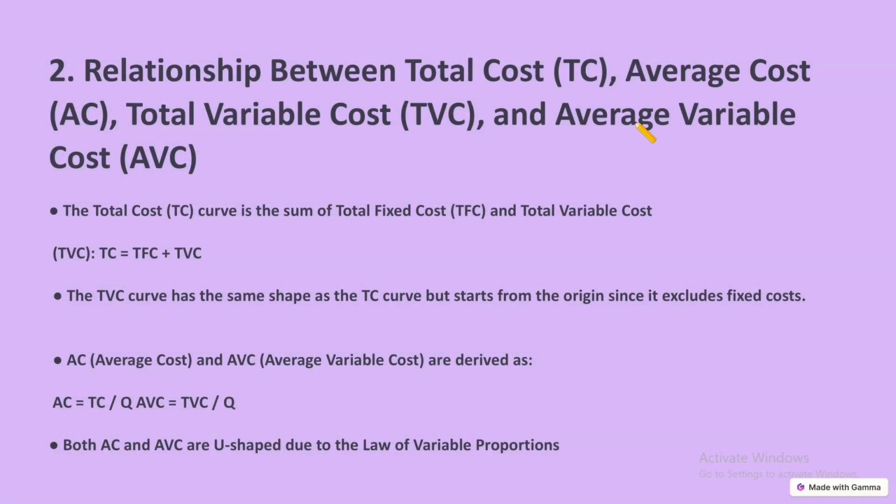So, the relationship between total cost, average cost, total variable cost and average variable cost. The total cost curve is the sum of total fixed cost and total variable cost. The total variable cost has the same shape as the TC curve but starts from the origin since it excludes fixed cost. AC and AVC: AC equals TC divided by Q, AVC equals TVC divided by Q. Both AC and AVC are U-shaped due to the law of variable proportions.